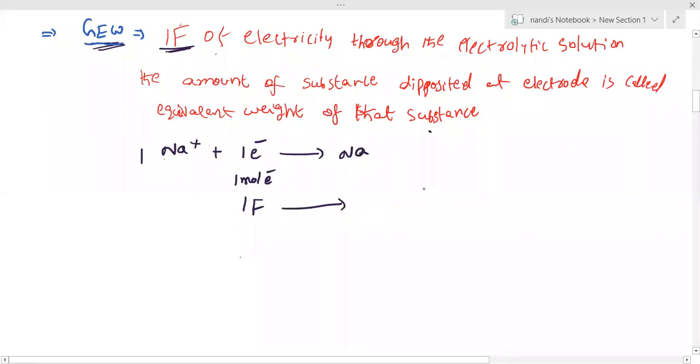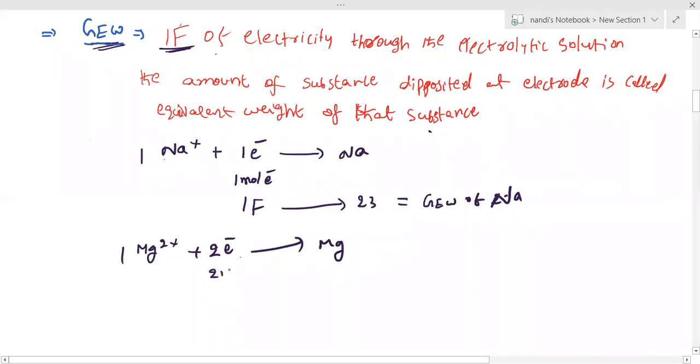Similarly, you can write for magnesium. This is also 1 mole I am taking. How many electrons are required? For 2 plus, 2 moles of electrons are required, then it gives magnesium. 2 moles means 2 Faraday; 1 mole means 1 Faraday. 2 Faraday will give magnesium weight of 24 grams.